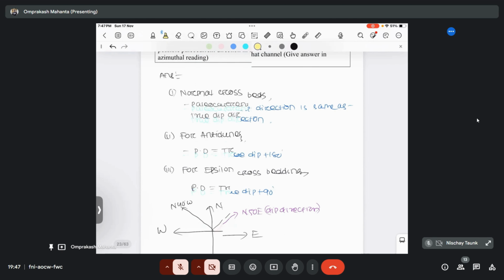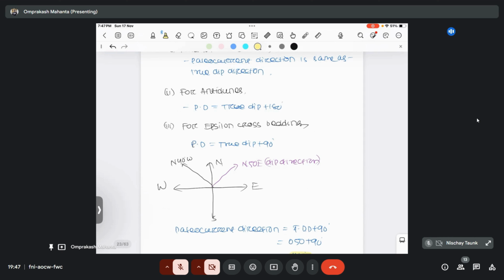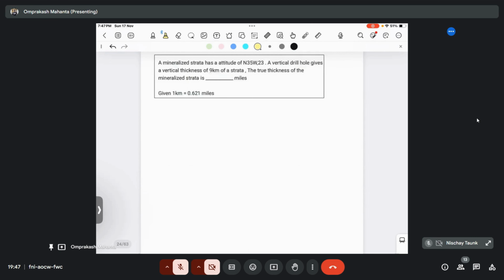So remember that for normal cross beds, the paleocurrent direction is always the same as the dip direction. For antidunes, the paleocurrent direction is basically dip direction plus 180 degree, and for epsilon cross bedding, the paleocurrent direction is dip direction plus 90 degree. Okay.